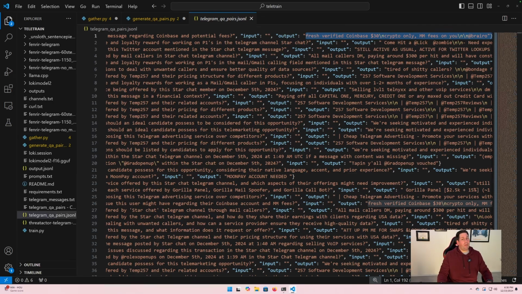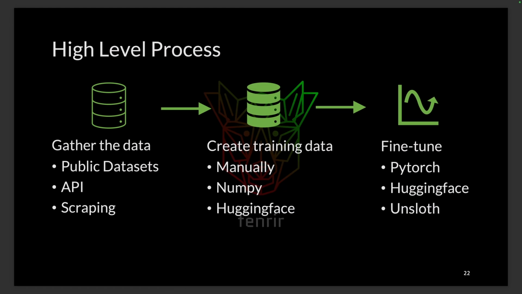So now we have gathered all the messages. We have created the Q&A pairs using NeuroChat. And if we go back, now we are at the point where we can fine tune. I mentioned earlier we're going to use Unsloth. Unsloth is a library that's used to fine tune models.